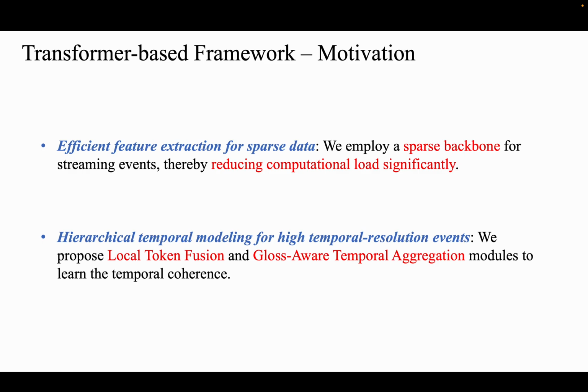Two main components are introduced to fully exploit the sparsity and high temporal resolution characteristics of events. First, we employ a sparse backbone for streaming events, thereby reducing computational load significantly. Second, we propose a hierarchical temporal modeling for high temporal resolution events to learn the temporal coherence, which consists of local token fusion and gloss-aware temporal aggregation modules.